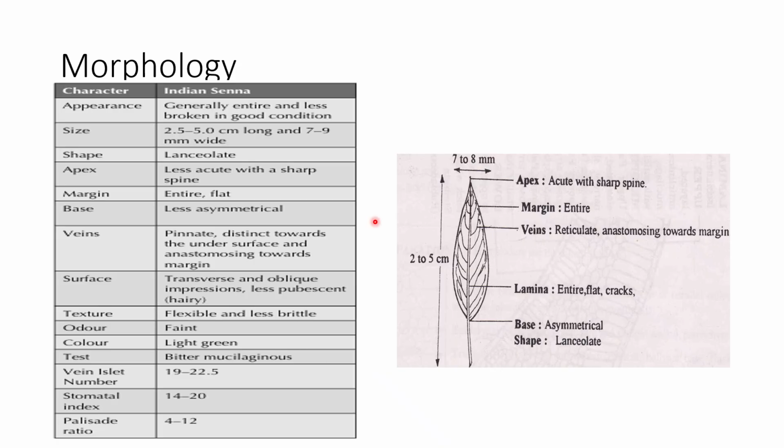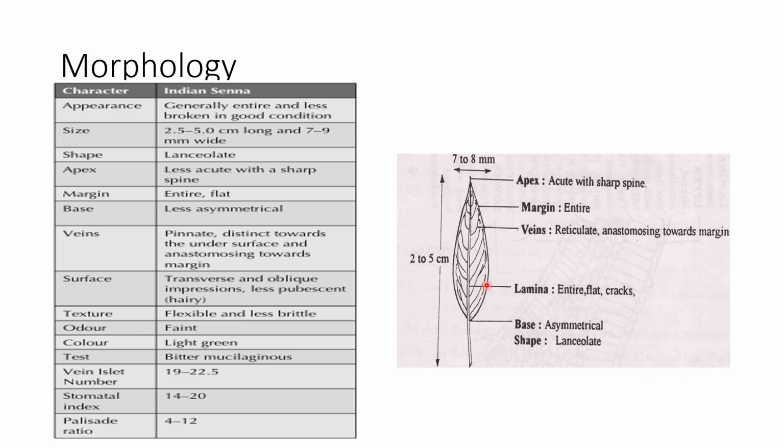Next are the morphological characters of Senna. Its appearance is generally entire and less broken, in good condition. Its size is 2 to 5 centimeters long and 7 to 9 millimeters wide, and its shape is lanceolate. Its apex is acute with a sharp spine, the margin is entire and flat, the base is slightly asymmetrical, and the veins are reticulate, anastomosing towards the